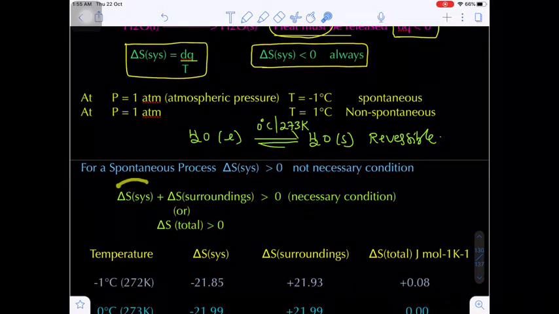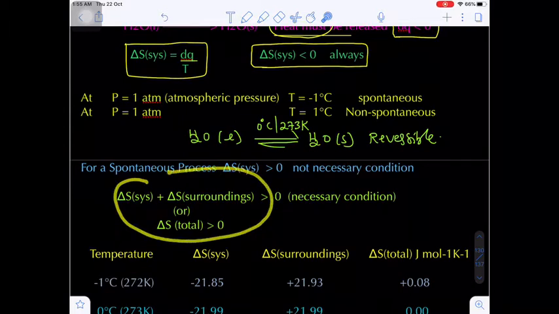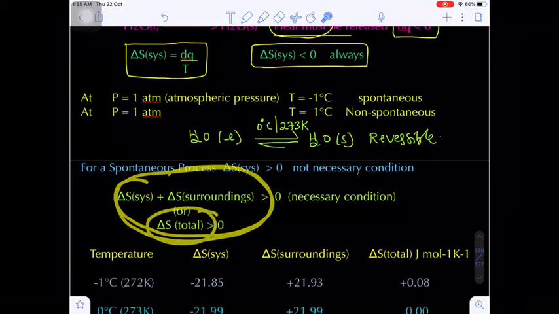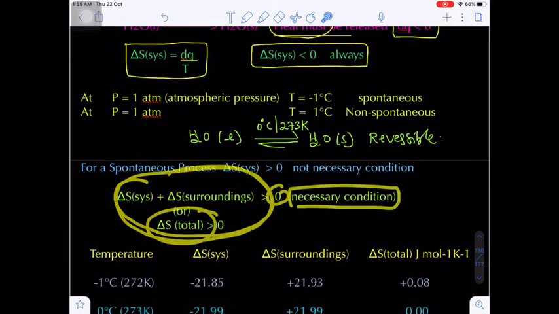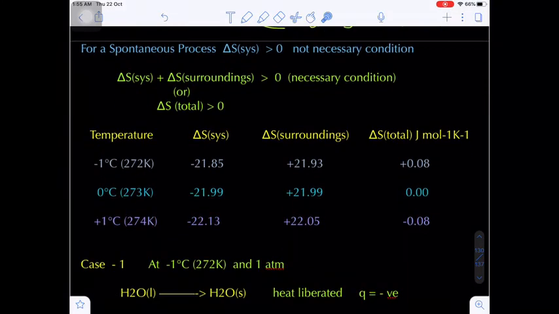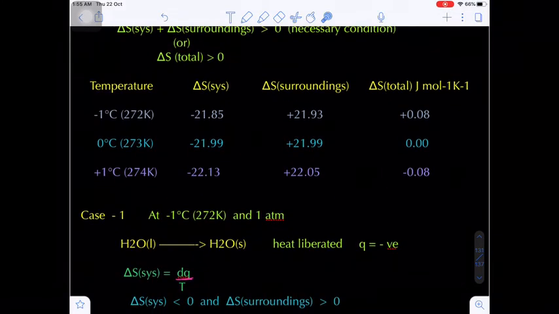What is the condition for spontaneity? Both delta S system plus delta S surrounding, nothing but delta S total, should be positive. Then only can we say the process is 100% spontaneous. With the help of one example, I will explain.